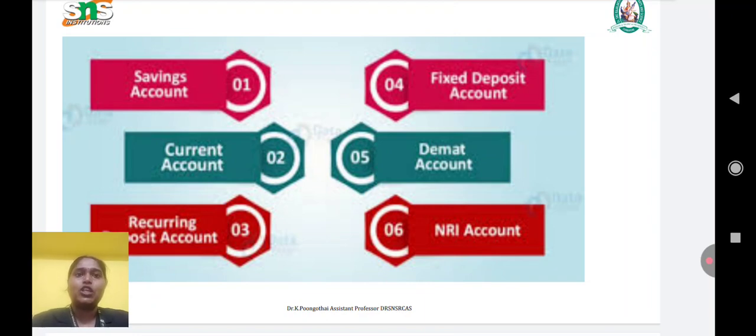Next one is the fixed deposit. In this, money is deposited for a specific period, from 7 days to 10 years, at a high interest rate, with no withdrawal before maturity unless a penalty is paid. It is popular as a safe investment. The next is the recurring deposit.